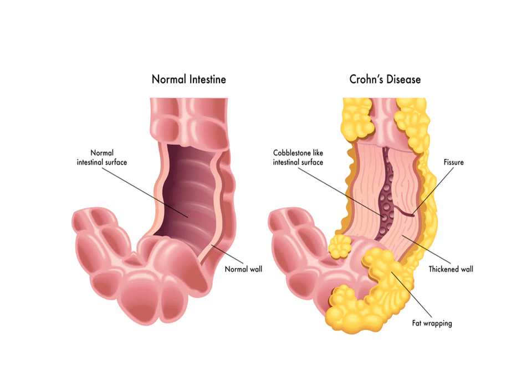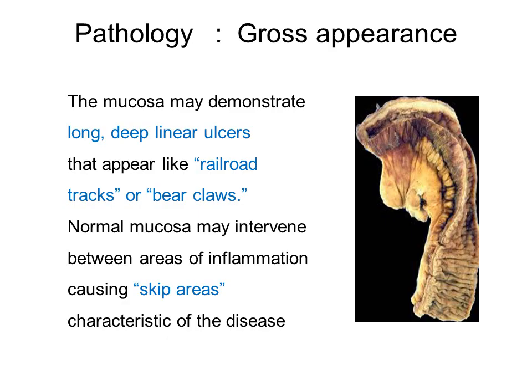Okay, we have seen that in ulcerative colitis it is just mucosa and submucosa involved. So ulcers are very superficial, but that doesn't happen with Crohn's disease. Here there is thickening of the wall. There are these deep fissuring ulcers. There is cobblestone-like intestinal surface, which is seen with Crohn's disease. The fat is seen wrapped around this involved segment of intestine, okay, which is also a very important feature of Crohn's disease.